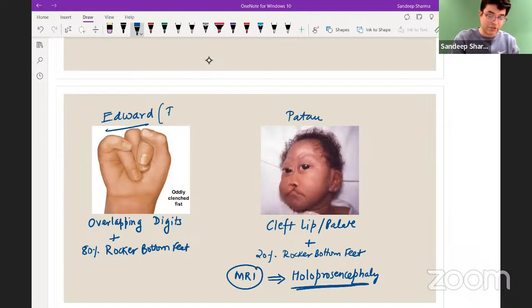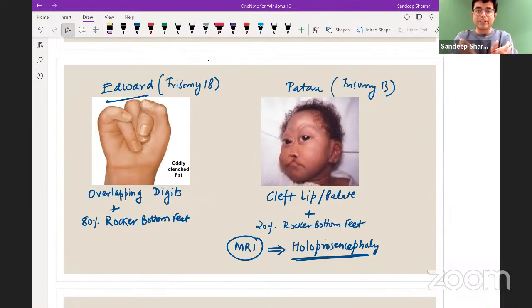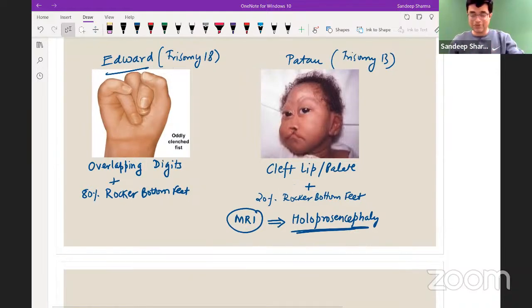And Edwards syndrome is trisomy 18. Patau syndrome is trisomy 13. Baki cheezein aap padho. My purpose here is to discuss the image, highlight the key point, and also highlight the point where you make mistakes. And that is why it's the polishing thing we are doing here. Core thing is to be done by you.